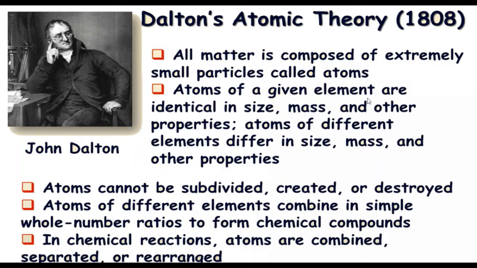Atoms of a given element are identical in size, mass, and other properties. Atoms of different elements differ in size, mass, and other properties. That means whenever you are taking atoms of the same element, those atoms will have the same mass, same size, and same properties. Whereas if you take the atoms of different elements, they will differ in their mass, size, and other properties. Atoms cannot be subdivided, created, or destroyed.